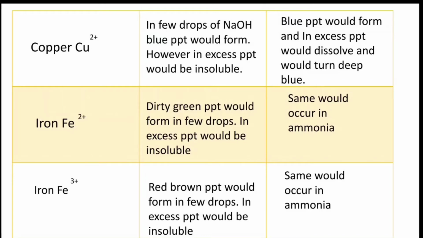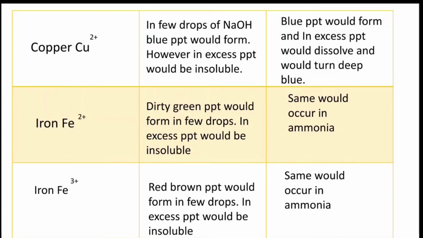I can repeat the test for copper. If a few drops of NaOH are added, the blue precipitate forms. However, in excess, the precipitate is insoluble. In the ammonia reaction, the blue precipitate forms, and if excess ammonia is added to copper, the precipitate dissolves and turns deep blue.